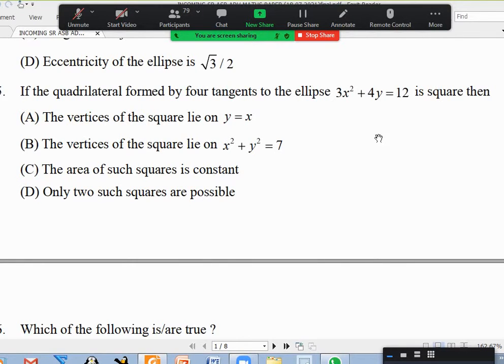And there's another problem. Look at the equation of the ellipse. Is the equation of the ellipse given properly or like this only? It's given like this only, sir. It should be 4y square. The thing is, vertices of the square lie on y equal to x. That's not right because they lie on the major and minor axis.